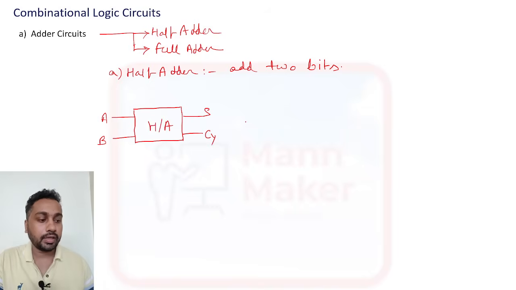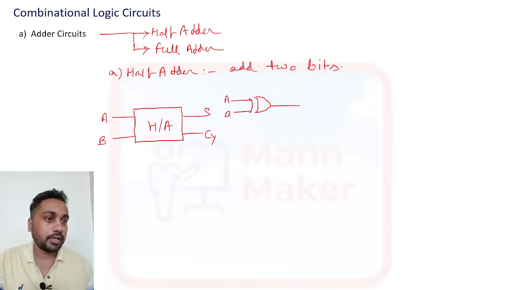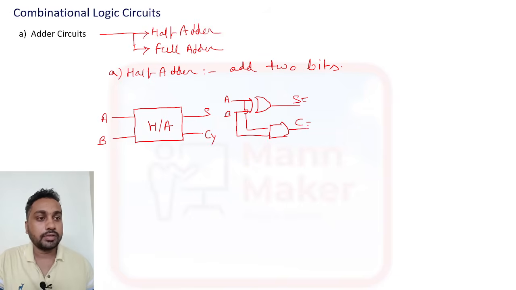Okay, so this is what? Half adder. If you see the circuit diagram for half adder, the circuit diagram will be like this. This is an XOR gate. Okay, this is your input A and B, then here it will calculate sum, and here one AND gate is required for carry. Okay, same, this A will go this side and this B will go this side. This is what? Carry. So sum will be, you can calculate this sum.